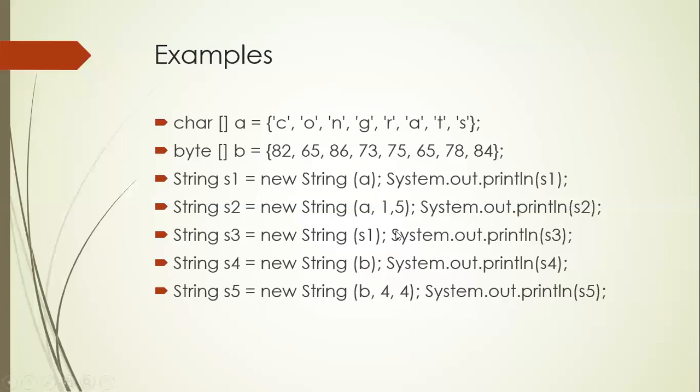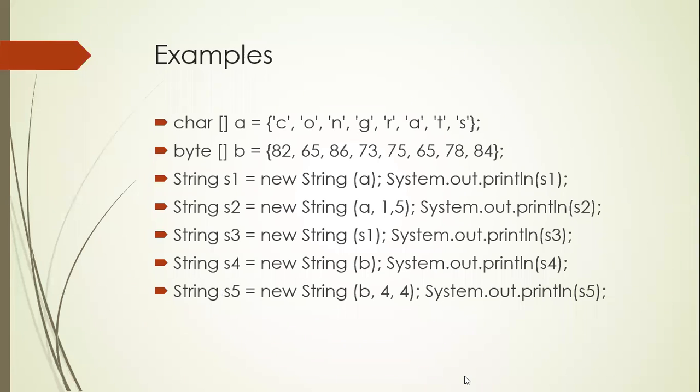All right. Are you clear with these examples? What will be there in S5? A quick confirmation in the chat box, please. You can see on the screen what will be there in S5 from the B array. What will be there in the B array? Can you please respond?